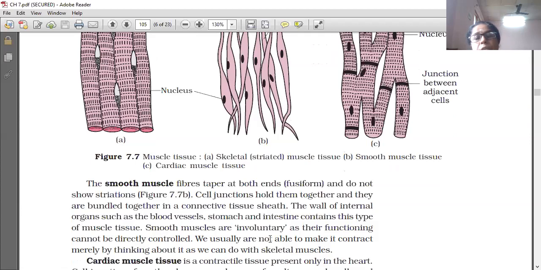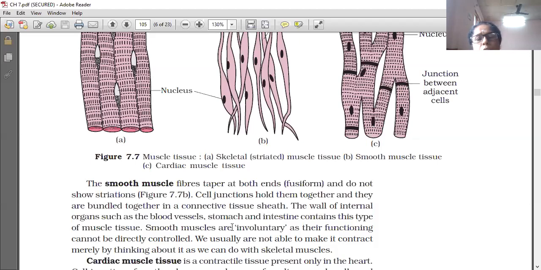Smooth muscles are involuntary as their functioning cannot be directly controlled. Skeletal muscles are voluntary, because when we want to move our hand or leg, we can move and we can stop the movement also. Voluntary means functioning according to our will or wish. But smooth muscle, as it is associated with visceral or internal organs, cannot be controlled according to our wish. So they are involuntary in their function.